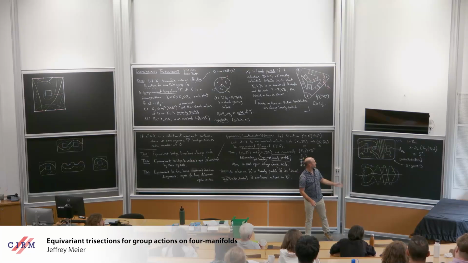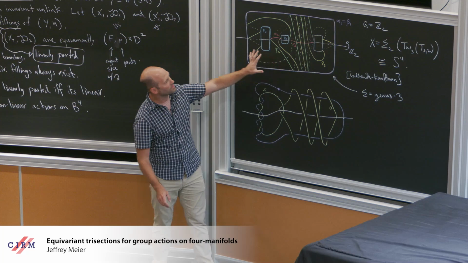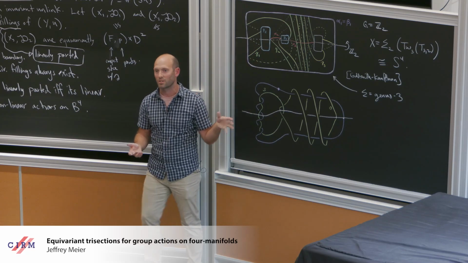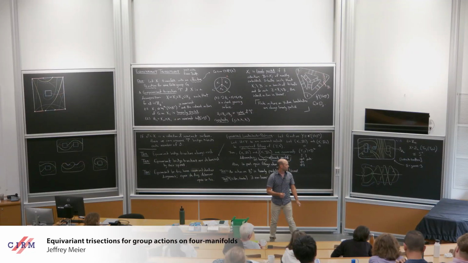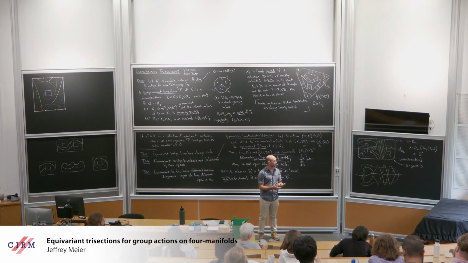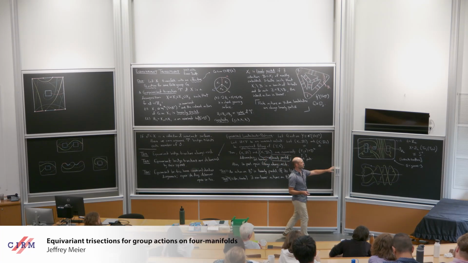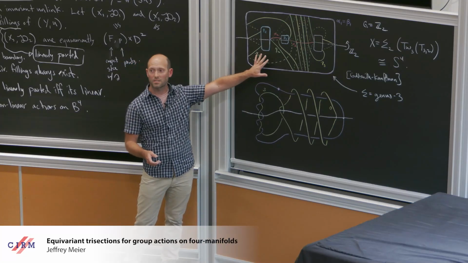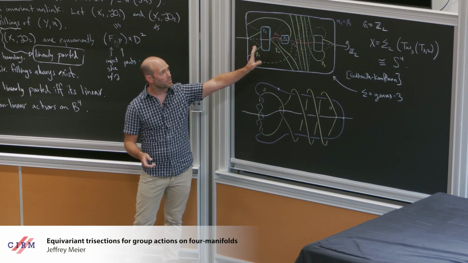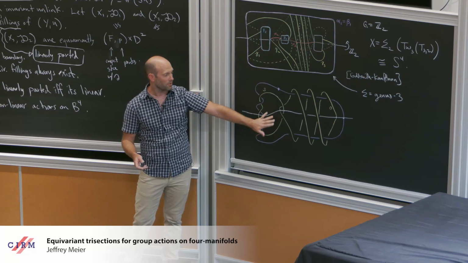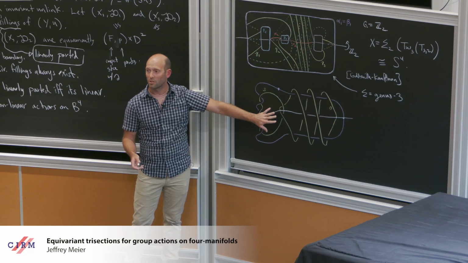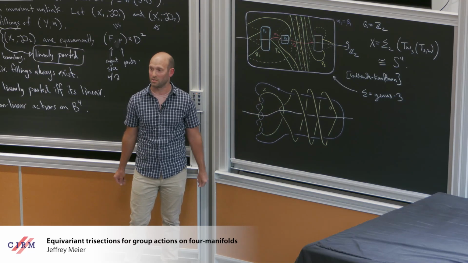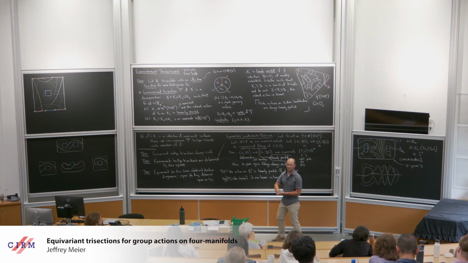Alex and I have drawn these pictures previously, and what's interesting about this is these give rise to interesting genus 3 trisections of S4. And conjecturally, every trisection of S4 is stabilized, but these don't appear to be stabilized. So if you can convert this to a trisection that's stabilized, or even show that this is S4, I'd be interested to see how that works. I think it's probably challenging.